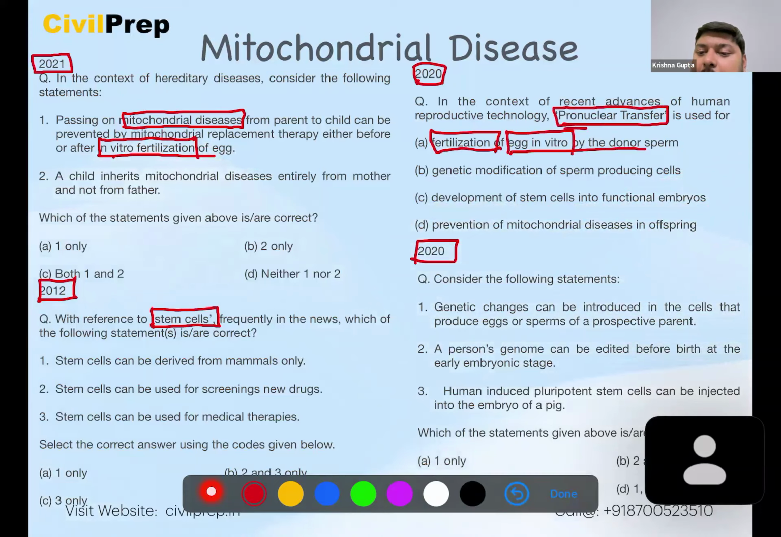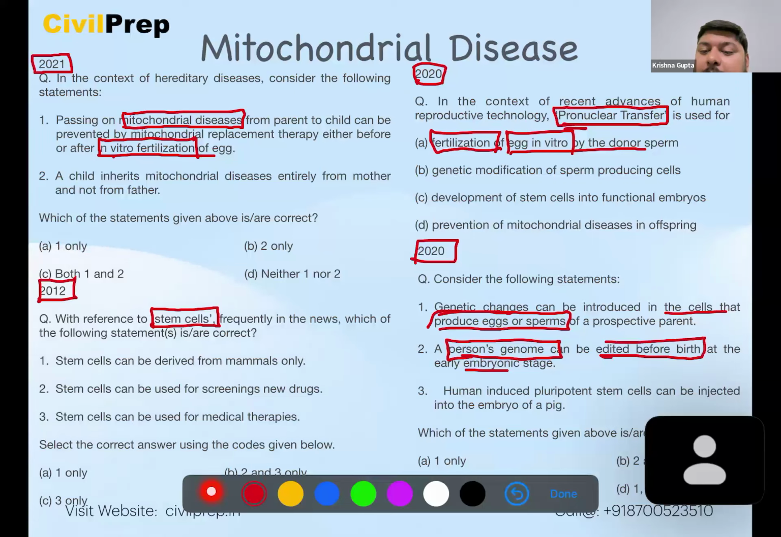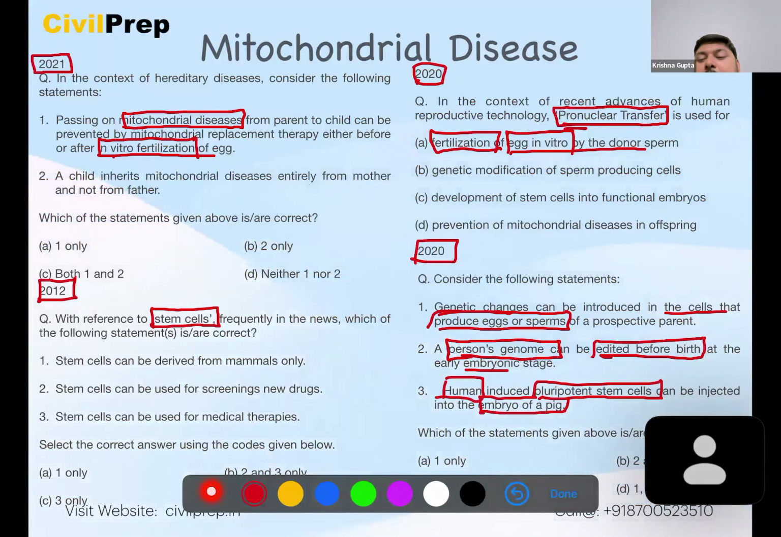Then here we can see that we have genetic changes in the cells that produce exosperms. Then we have the person's genome editing before the birth. Then pluripotent stem cells into the embryo of the pig. Okay. Now these are certain key terms which we can see here, and we can see how they have been linked with the questions which have been asked previously.